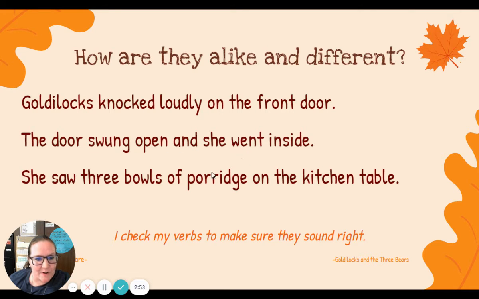And we had another verb, if we keep going through our sentence here, went. Went is another verb. So saying she went inside, went is actually the past tense of our word go. I go to school. I went to school yesterday.